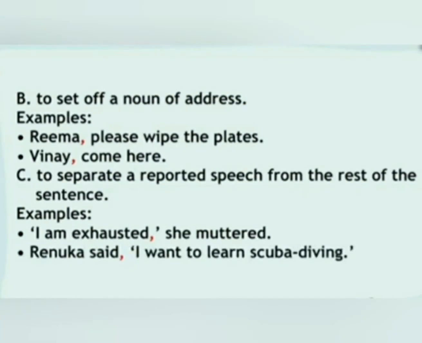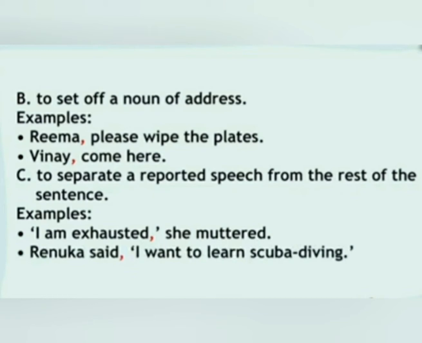Next use of comma is to set off a noun of address. Example: Rima, please wipe the plates. Here we address Rima, so we have to mention comma after Rima. Next, Vinay, come here. After Vinay, we have to put comma.